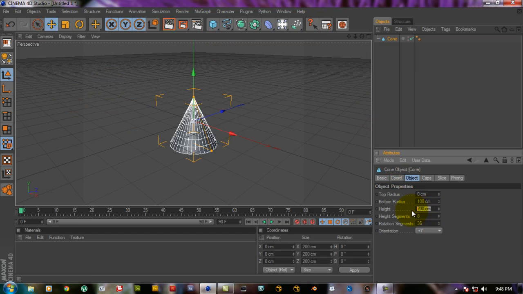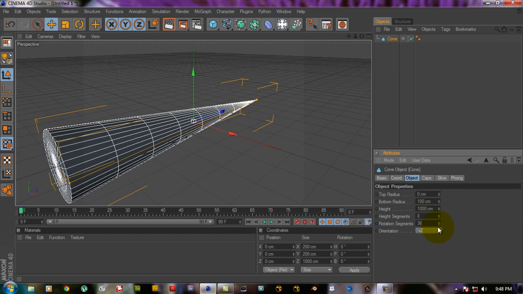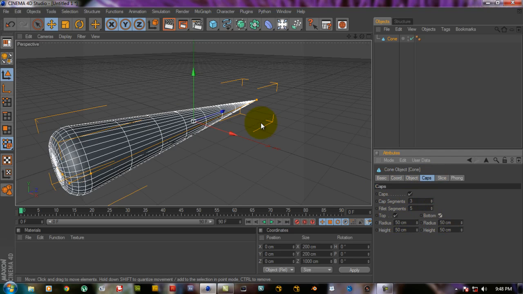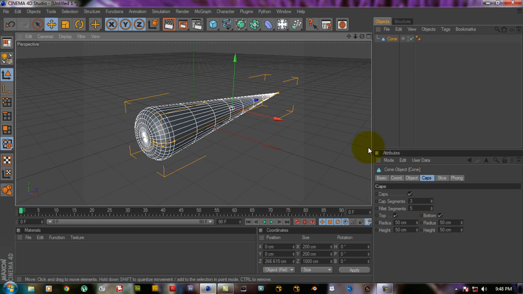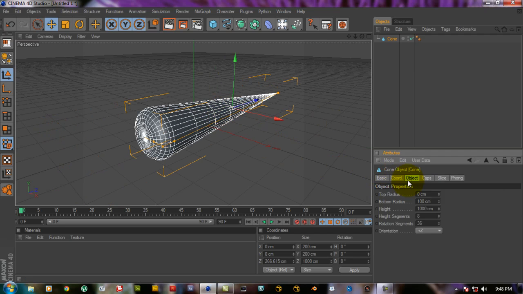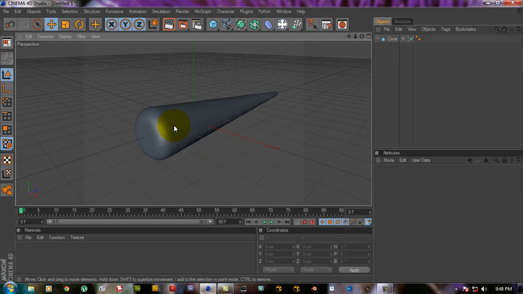Okay, now positive Z, then set the height to 1000 centimeters, then go to caps, then preselect the top and bottom so that it becomes something like this. Okay, now let's go to our object and change the top radius to 10 centimeters. Okay, now the body of our plane is ready.